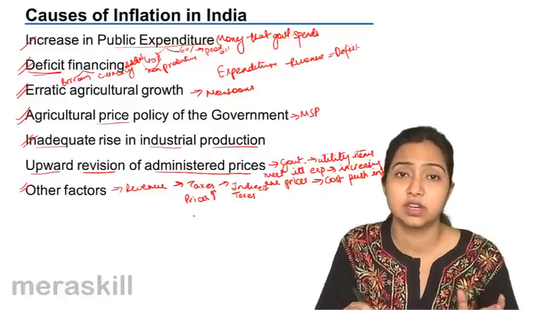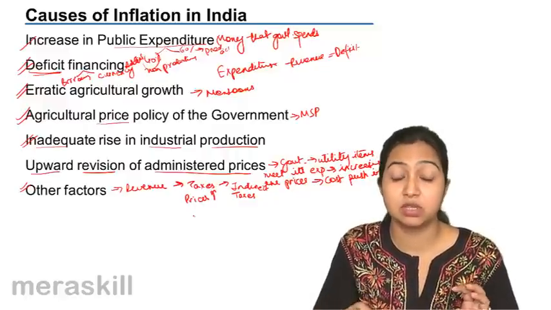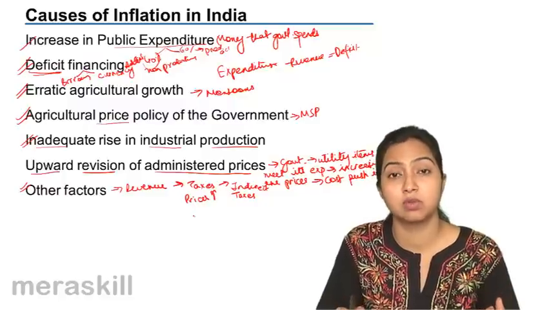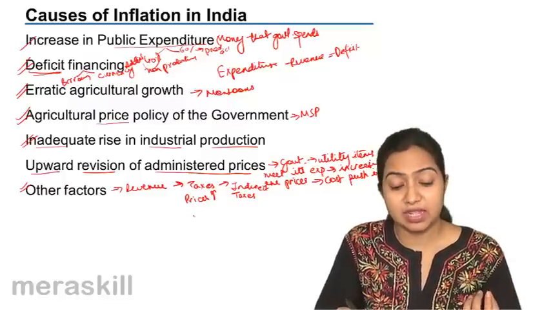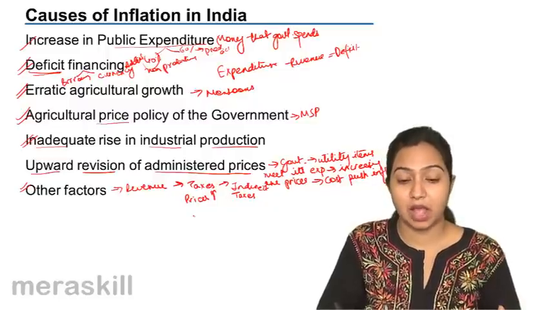Then there are infrastructural bottlenecks. The government has not been able to take proper measures. And then the imported goods have also become costlier over time. And these are some of the other factors also that are responsible for inflation going up.